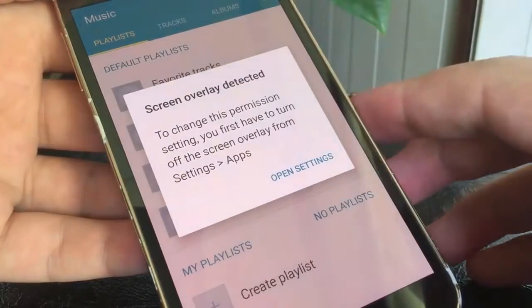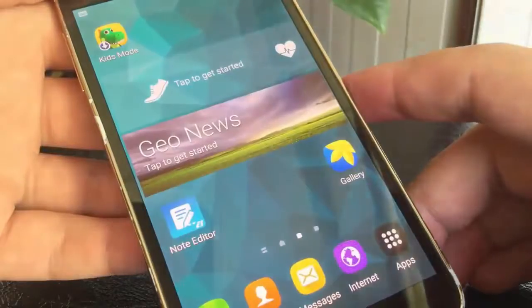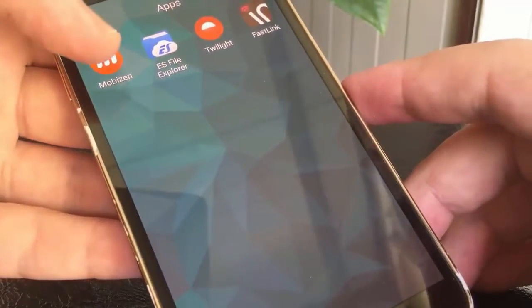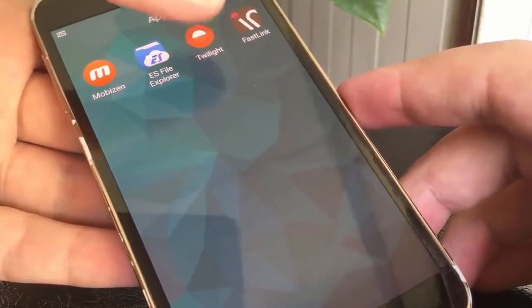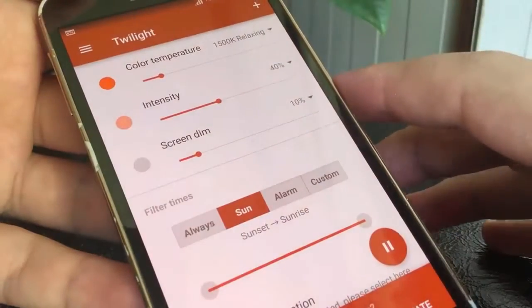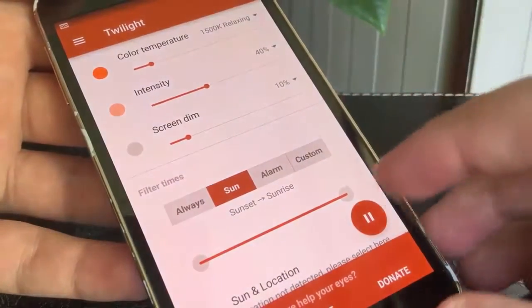Again, screen overlay detected. And this time, it's not because there are hidden or shown menus on the screen, as I showed you in the first and second scenarios. Now, the Twilight app is the cause. Just pause it to remove the drawing over screen.